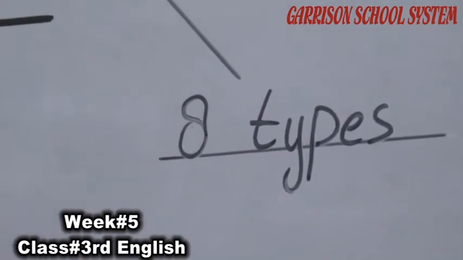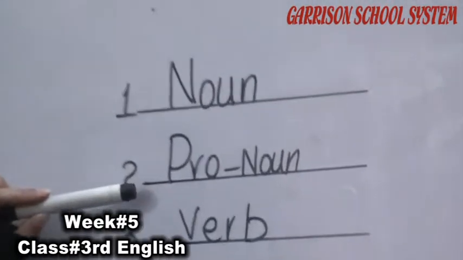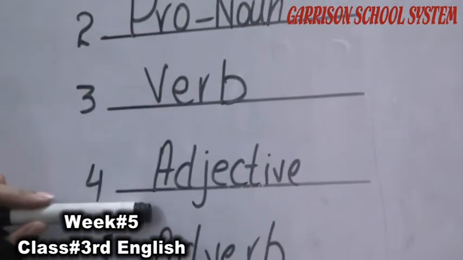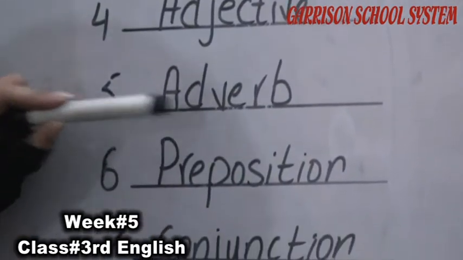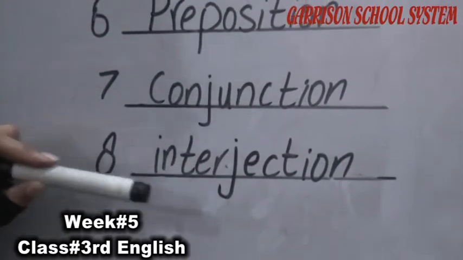How many parts does the parts of speech have? There are 8. Number 1 is noun. Number 2 is pronoun. Number 3 is verb, then adjective, adverb, preposition, conjunction, interjection.